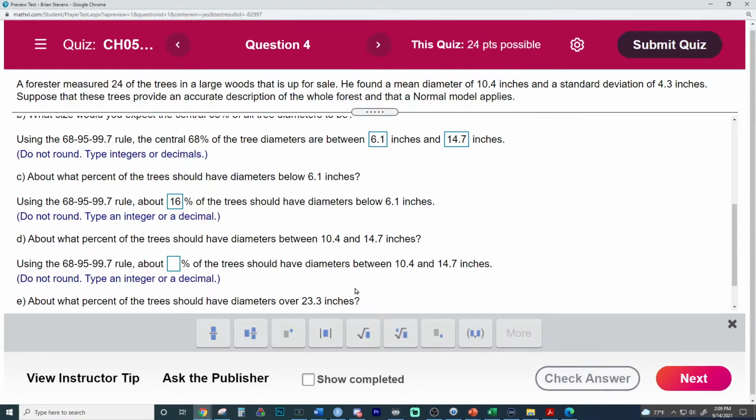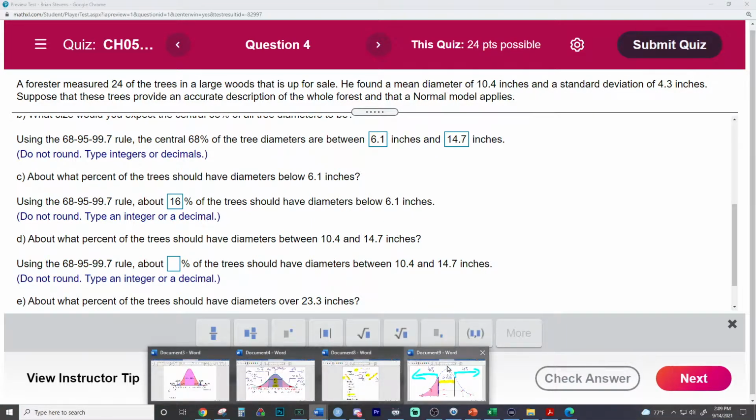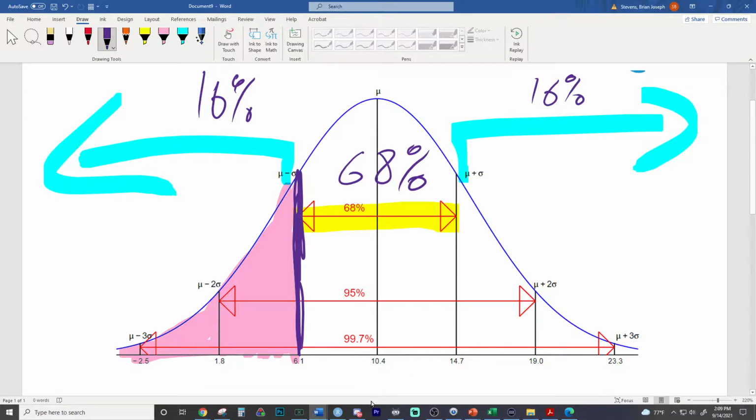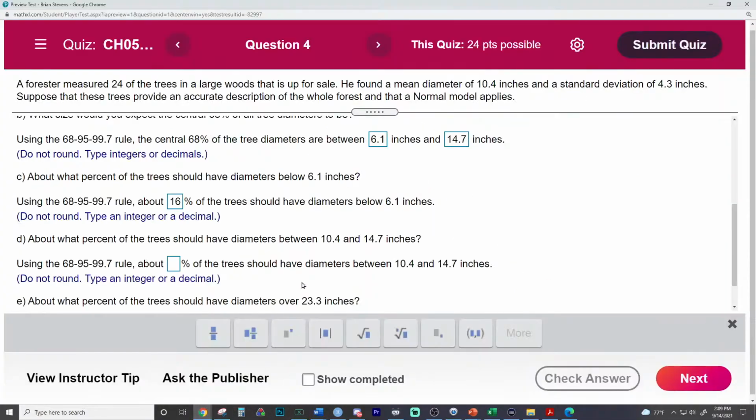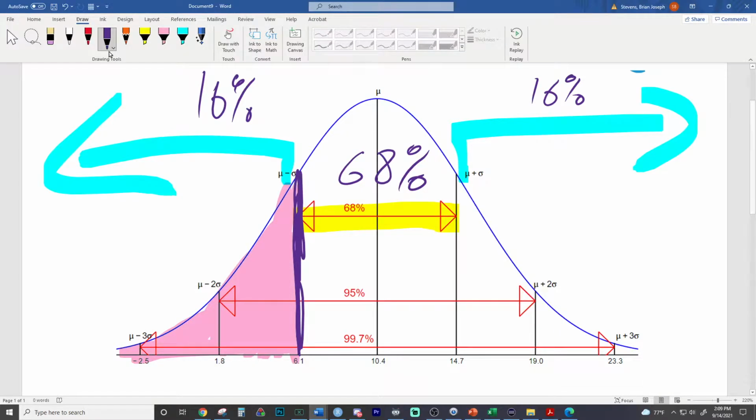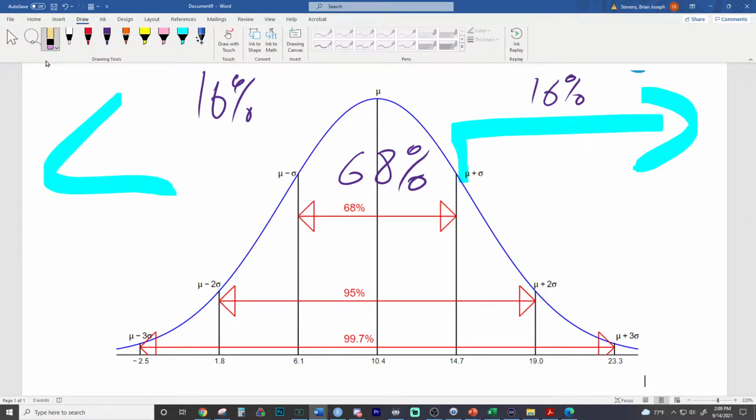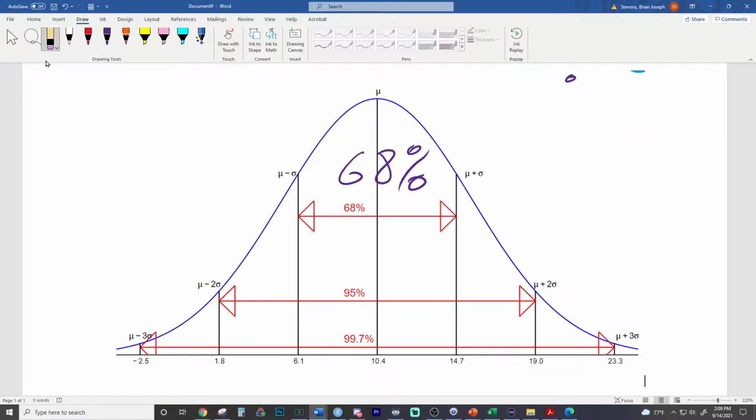This is where you get tough with the little in-between parts. So we're going to leave our image up here. We're going to double check the question. 10.4 to 14.7. Actually, this one's not that bad, because when we shade it in, it's going to be a little more obvious what the answer is. We are looking for this area right here.